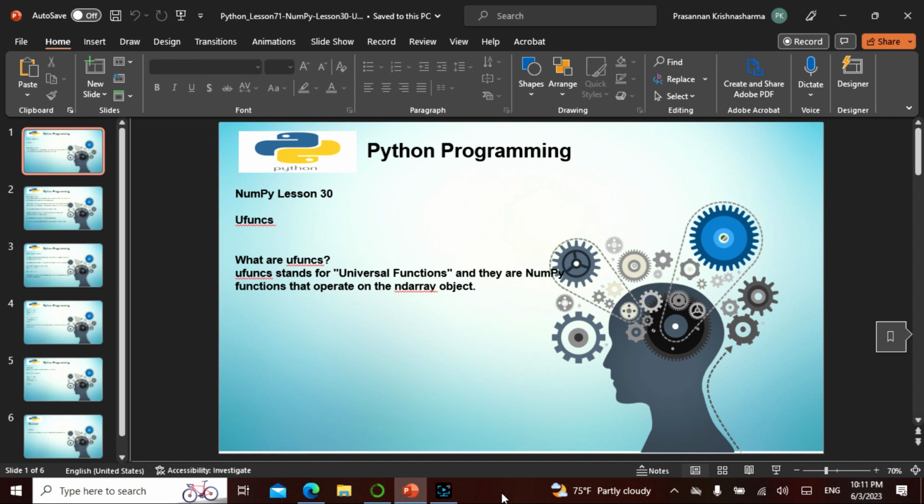So what are U functions? The U functions are universal functions that operate on the ndarray object. So what are universal functions? Red is stop in a traffic light, universally. Green is go. So anywhere you travel across this planet, this is what it is going to be.